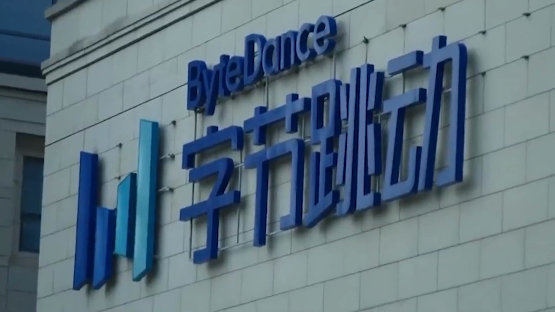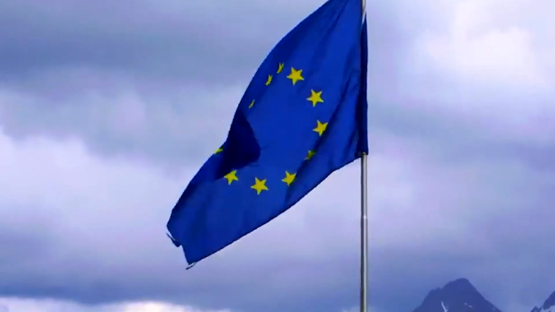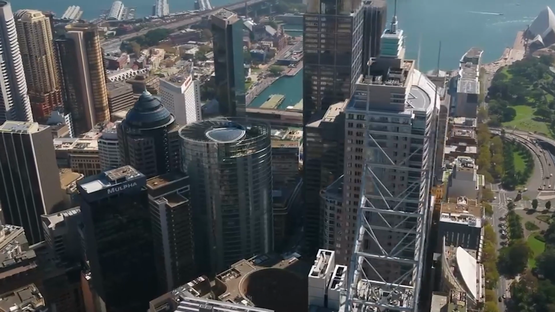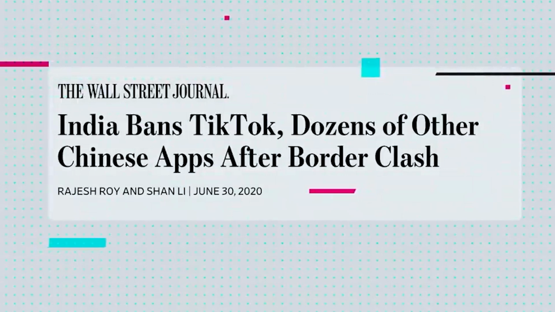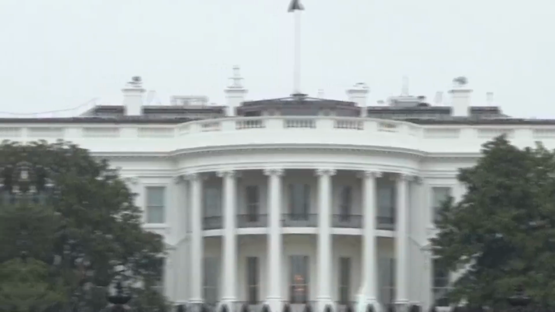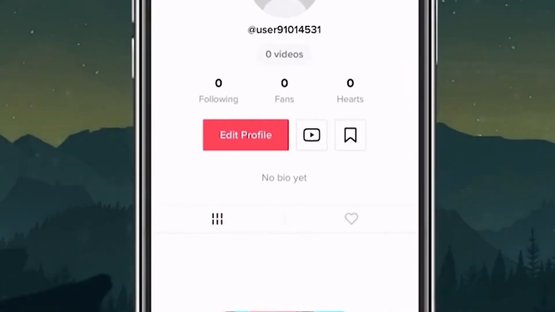This triggered other international governments, including the European Union and Australia, to launch investigations into TikTok as well. Eventually, this led to a ban on the app in India in June, which was TikTok's biggest foreign market, and a proposed ban in the US, which was later withdrawn.